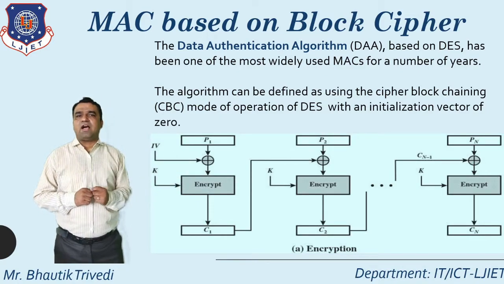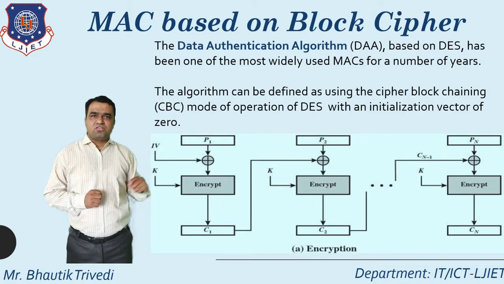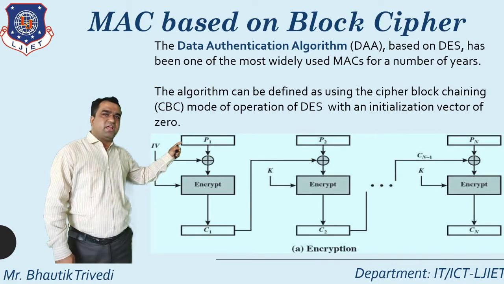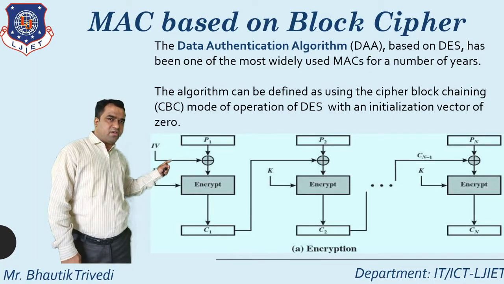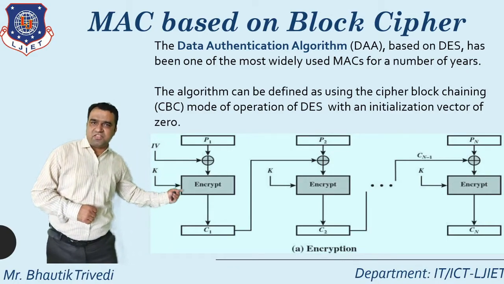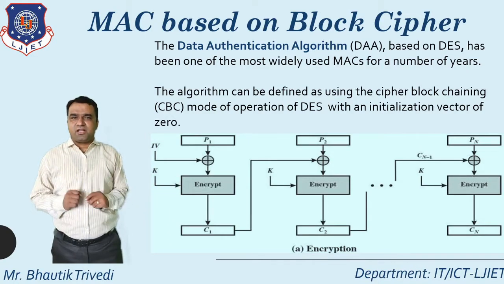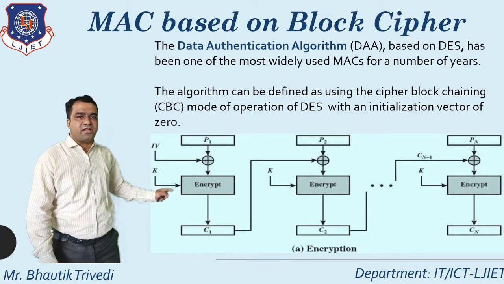After that, what is the meaning of IV? IV means initialization vector. First of all, plain text block 1 is XORed with IV, and whatever it generates, you apply the encryption on that with using which key? With using the symmetric key. And whatever I generate, that is known as cipher text.